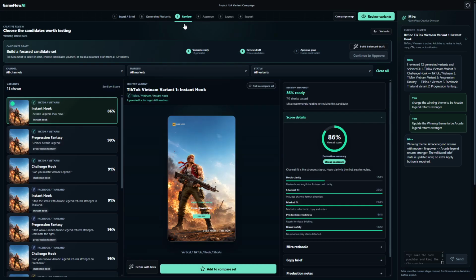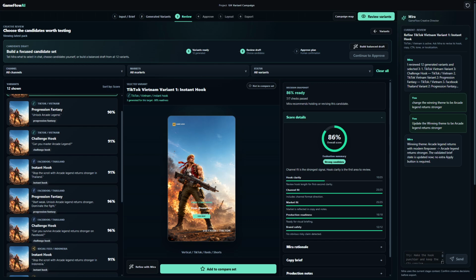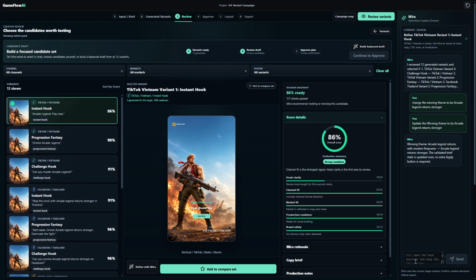In the review stage, this is where it gets interesting because there are a lot of variants. You can manually shortlist these, add them to the compare set, or you can simply ask our director, Mira, to pick three candidates that are likely to win, one from Vietnam and two from Thailand.